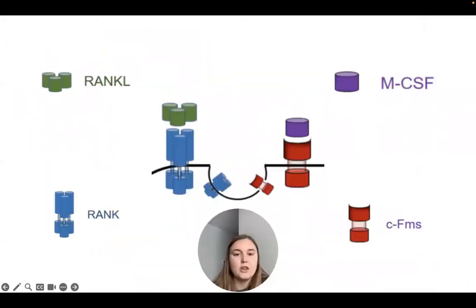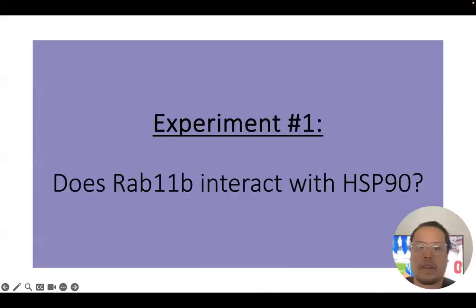Now to focus on the receptors. We can see how RANK and CFMS are the cell membrane receptors that, when bound to RANKL and MCSF, produce the signal cascade that promotes osteoclastogenesis, which is a key topic throughout this paper and describes the fusion of osteoclast precursors to form multinucleated mature osteoclasts.